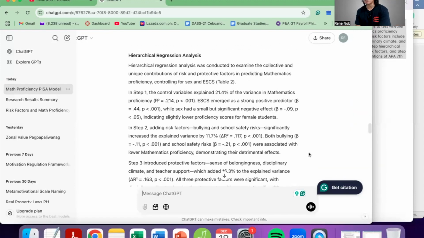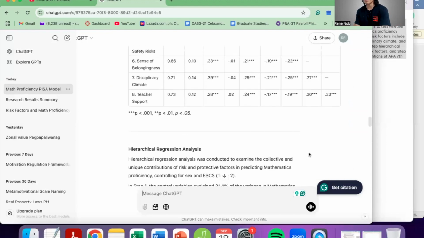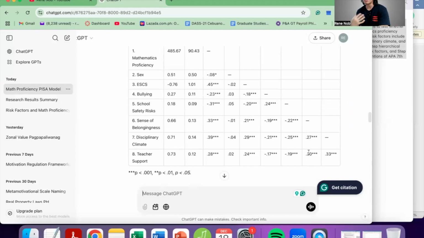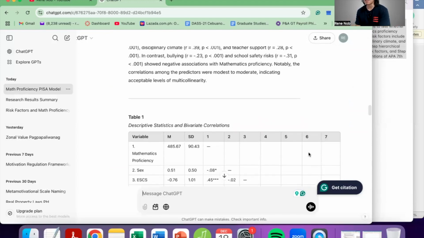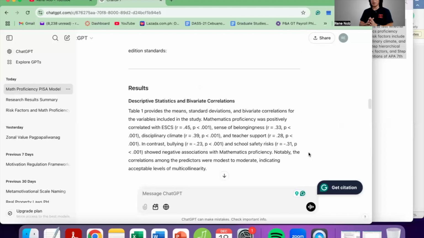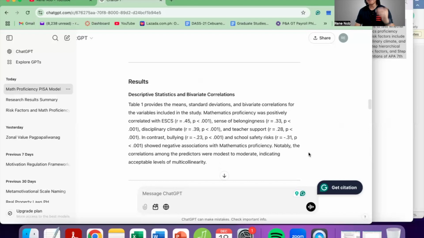So ChatGPT can be, and I guess other large language models can be useful also in teaching us on how to write a report for hierarchical multiple regression. And I guess ChatGPT can also help in other types of reports. But again, don't abuse this. Use this as only kind of an inspiration or a basis. Let's practice writing our own reports.